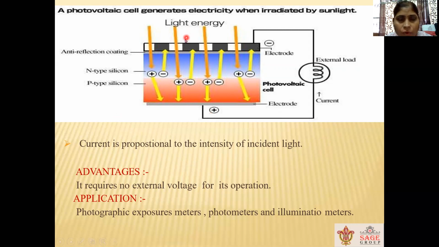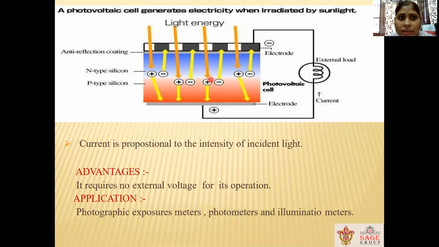Now when light falls on that, light consists of photons and photons have their energy. So these photons give their energy to the electrons, to the ions present at the junction, and the electrons which are present in the valence band come out from the junction and start moving. So because of this movement, a current starts flowing. So when light does not fall,